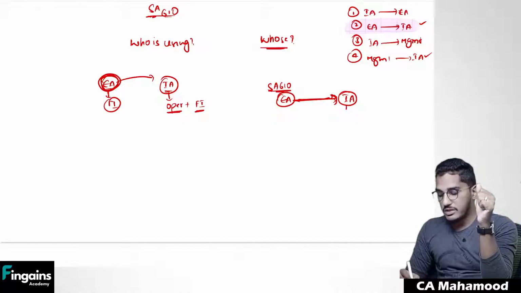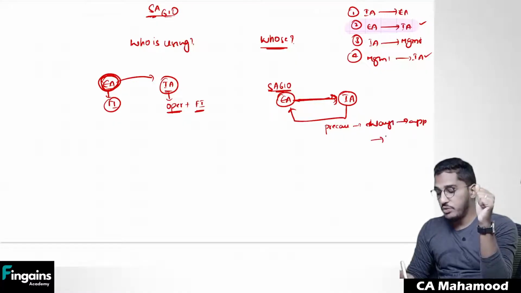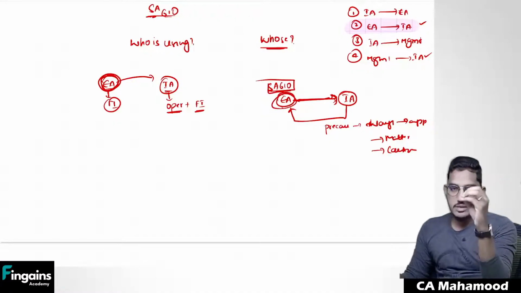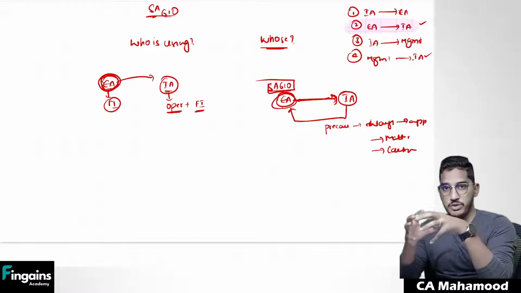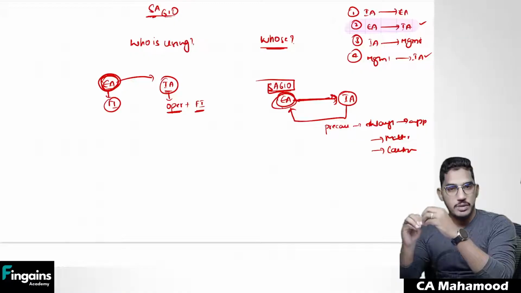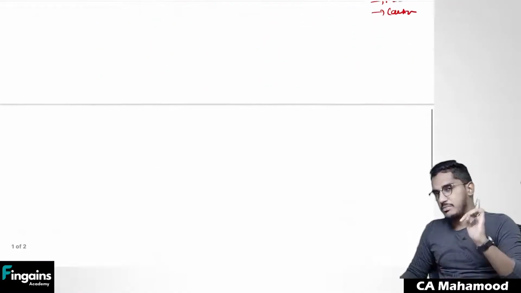If the external auditor decides to make use of the internal auditor's work, what precautions he has to take, in what different ways he can make use of it, what approaches he has to follow, which matters he has to be careful about, all that guidance is provided under SA 610. So if the external auditor decides to make use of the internal auditor's work, SA 610 will come into the picture and guide you on what exactly you are supposed to do.